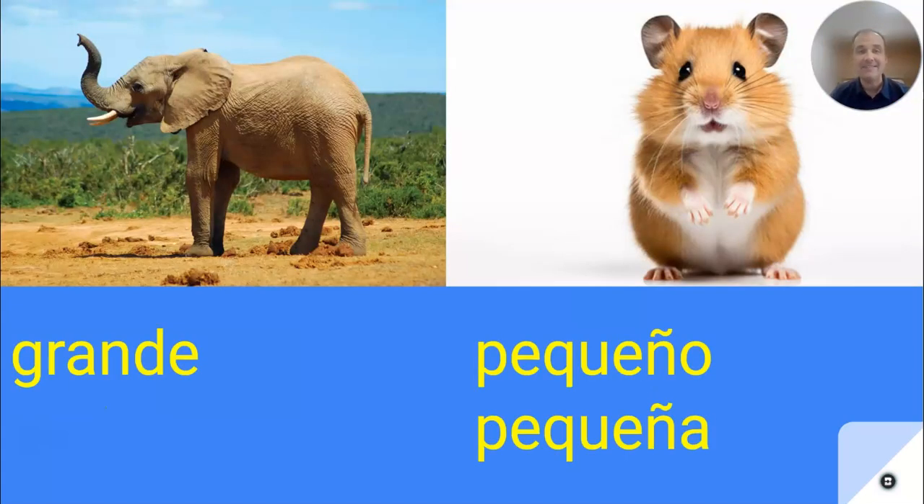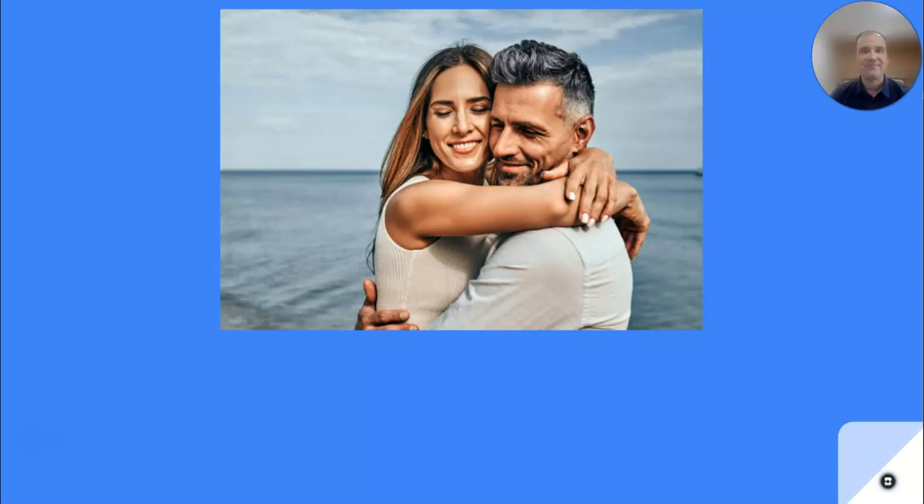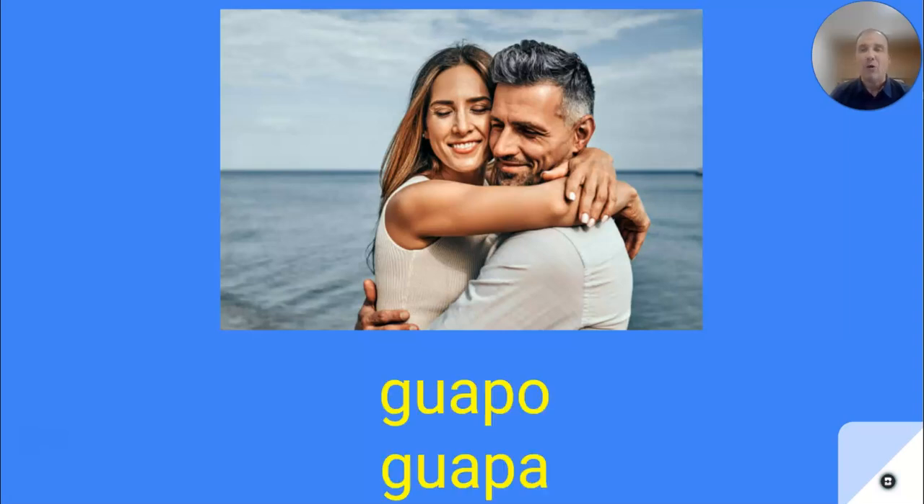All right, two more opposites here. This elefante is grande. Grande means big. Pequeño means small. So the elefante is grande. El hamster is pequeño. Here we have the word guapo or guapa. Guapo and guapa both mean good looking. Guapo for him, guapa for her.